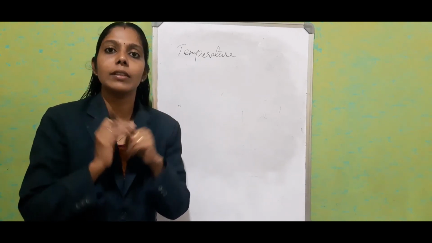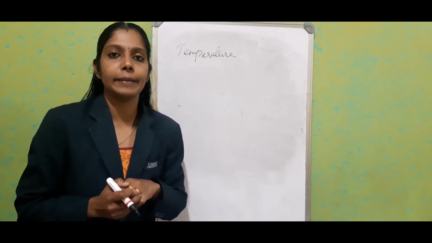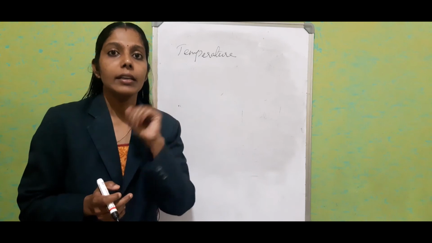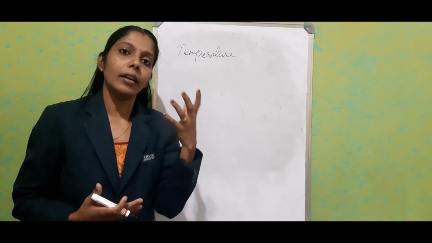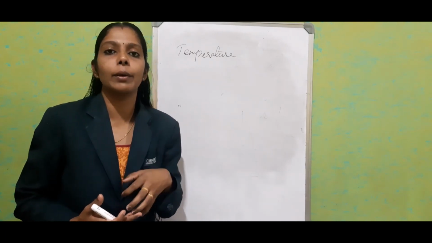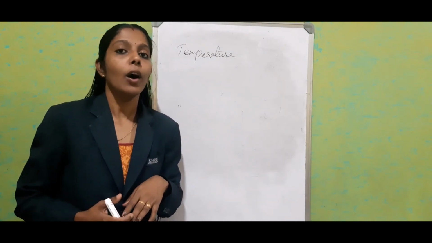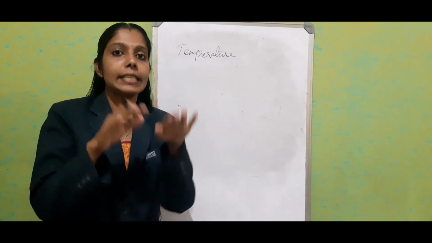Once both come to the same temperature, what happens? There will not be any flow of heat energy. That means both are at the same temperature. But we cannot say that the energy possessed by the cold object is always equal to the energy possessed by the hot object. So here only one factor is common, that is temperature.